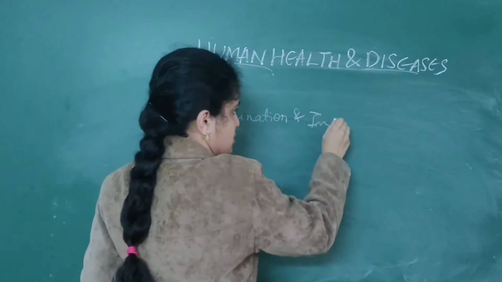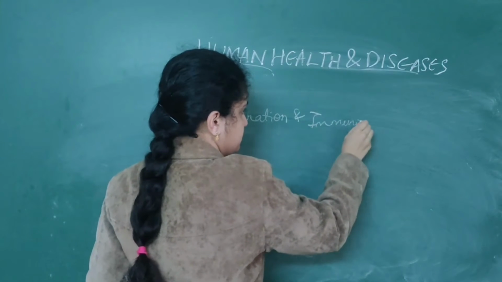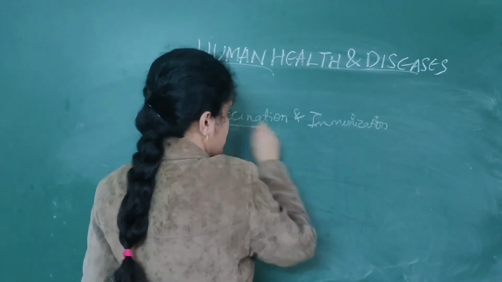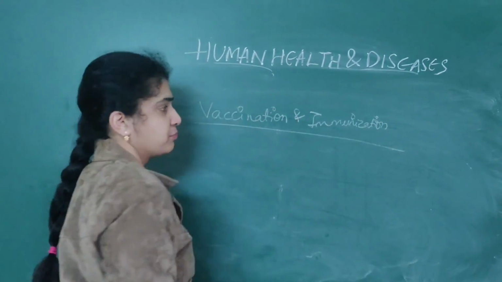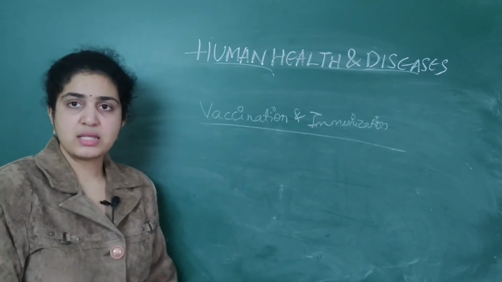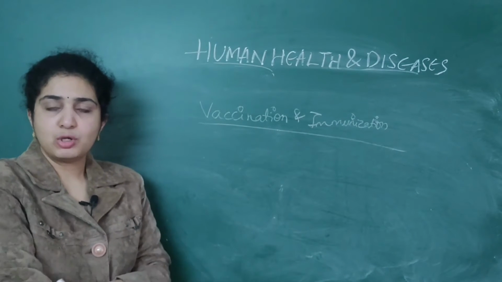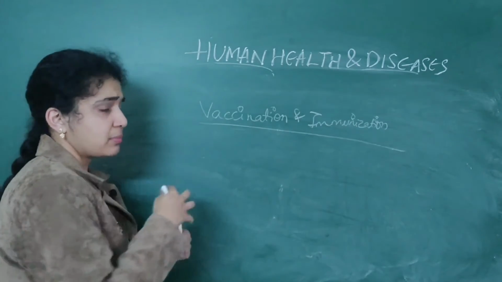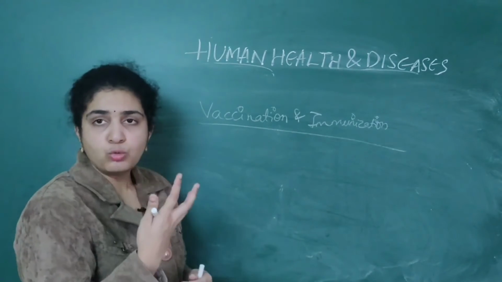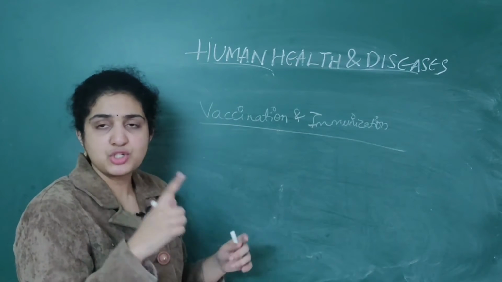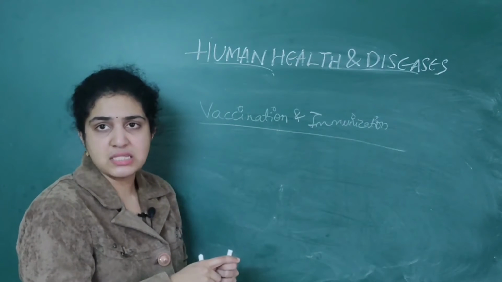Vaccination and immunization are based on only one principle.